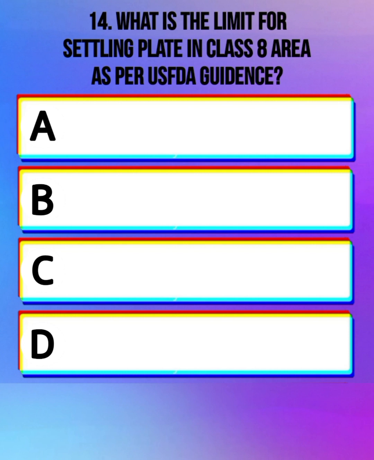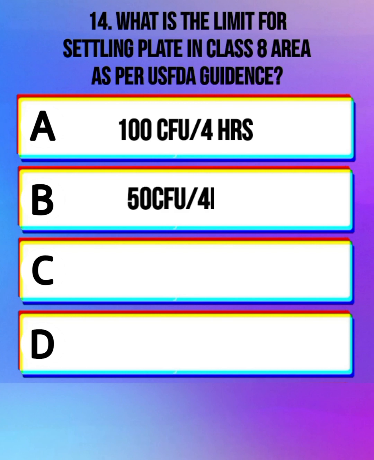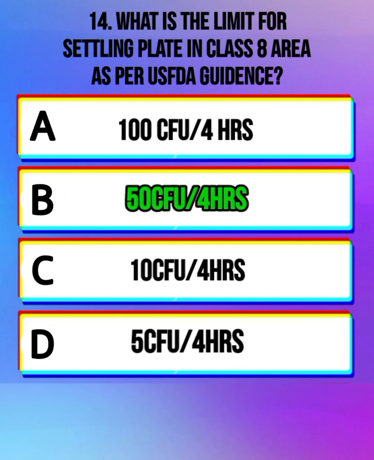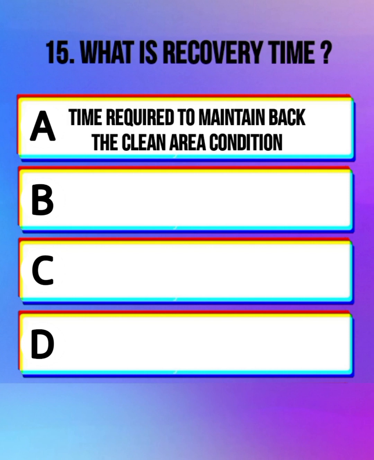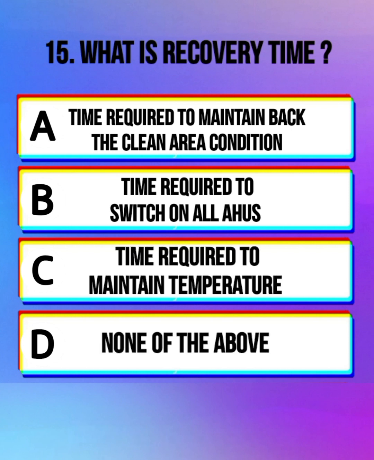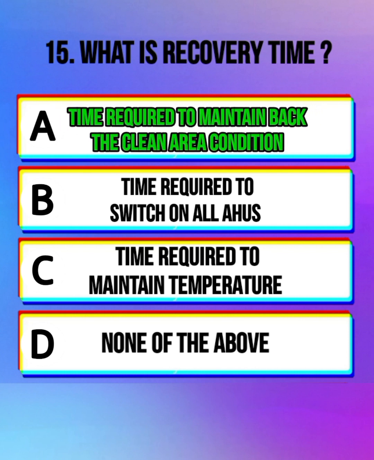What is the limit for settling plate in class 8 area as per USFDA guidance? 100 CFU per 4 hours, 50 CFU per 4 hours, 10 CFU per 4 hours, 5 CFU per 4 hours. The correct answer is 50 CFU per 4 hours. What is recovery time? Time required to maintain back the clean area condition, time required to switch on all the AHUs, time required to maintain temperature, none of the above. The correct answer is time required to maintain back the clean area condition.